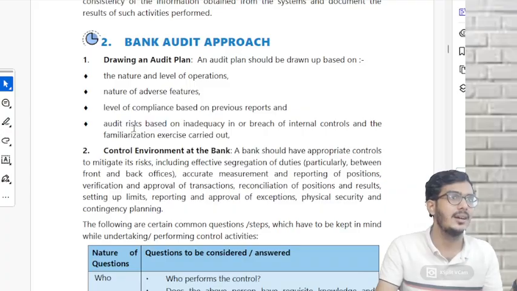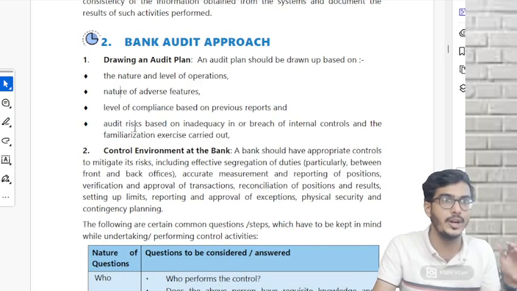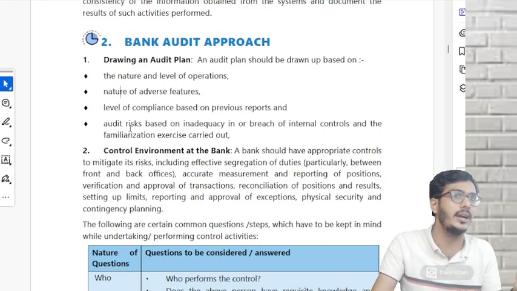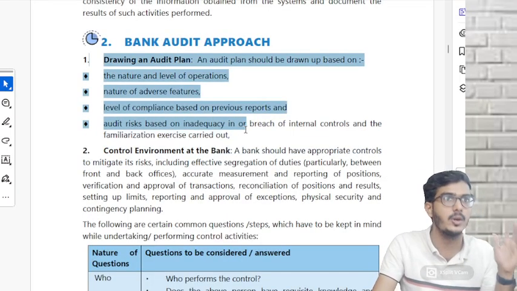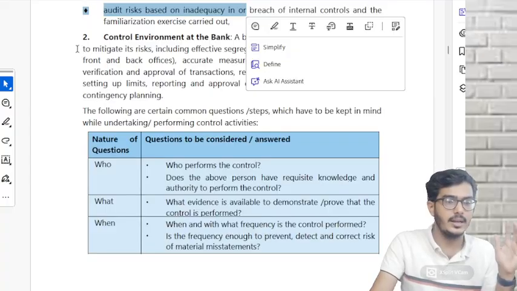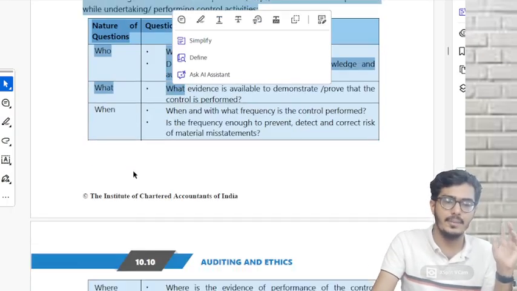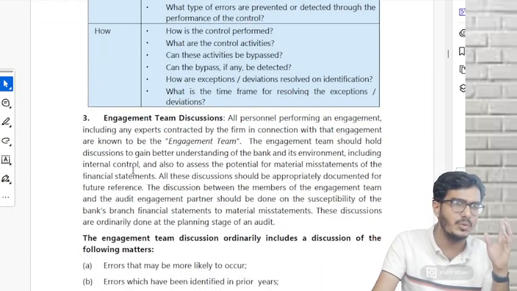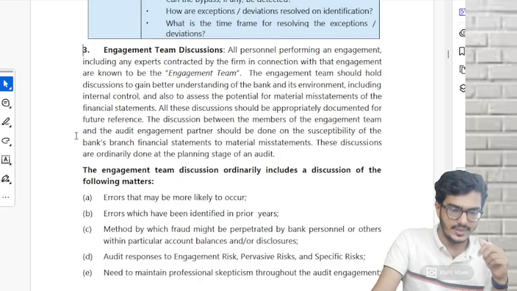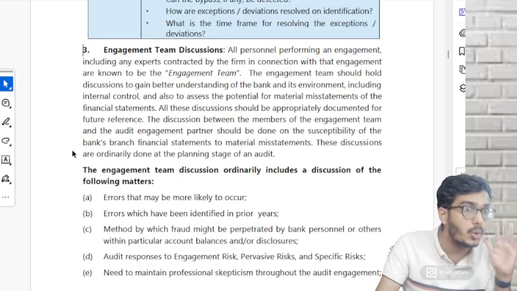What is audit risk? Risk that the auditor might give an inappropriate audit opinion. Am I right? So please consider the audit risk also. So you have to mark this particular question. Understood? Then the rest, point number 2, it is pure RMN. Pure RMN, you can just read and move on. Point number 3, important. It is more similar to your point number 2, chapter number 2 only.